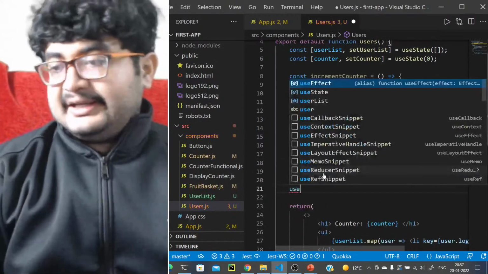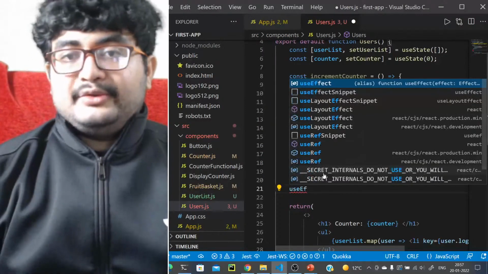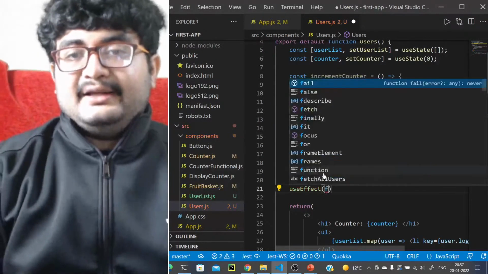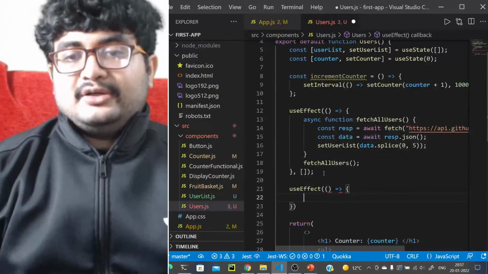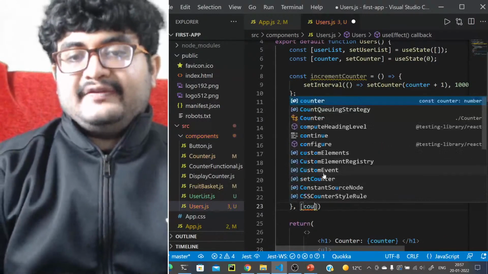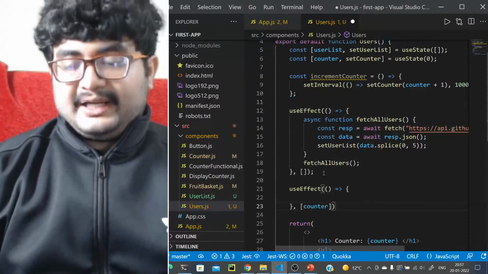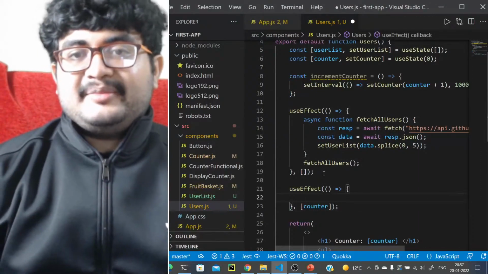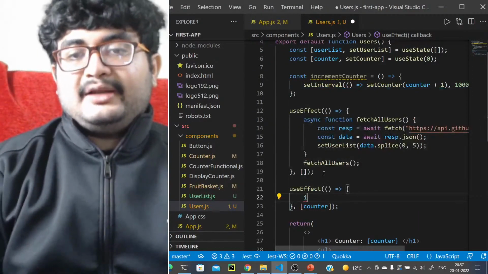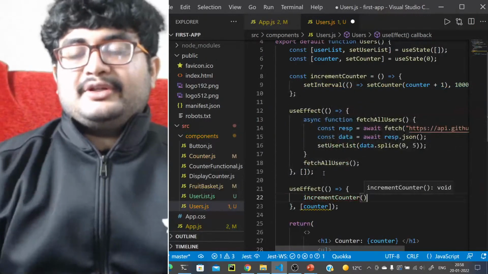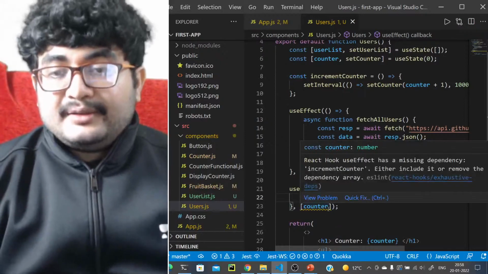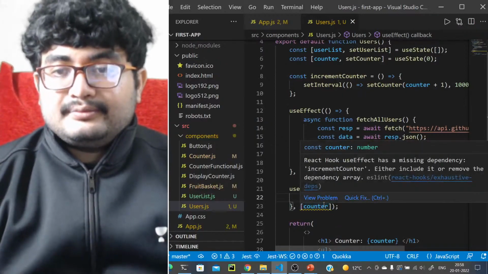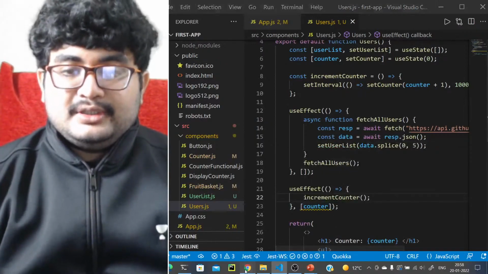So you can create a new useEffect here, and let's create a function here. Let's do that. So here it depends on the counter variable that we have. I hope that, I'm not sure if this will work. It shouldn't, maybe, but it will. What I want to do here is an increment counter, right? I want to do an increment counter here. Cool, that's fine.